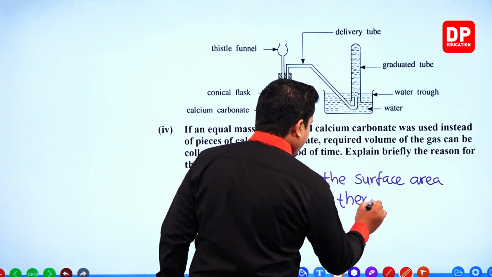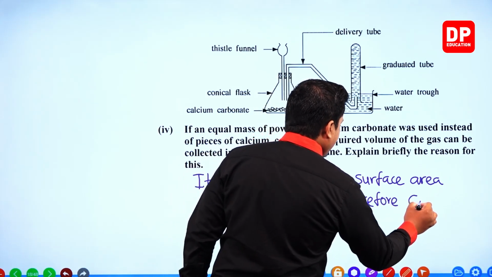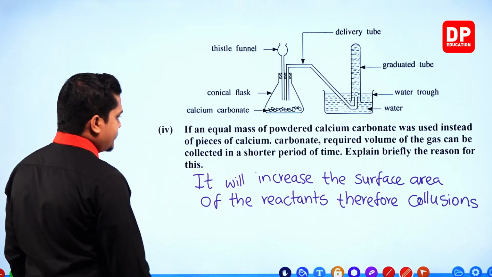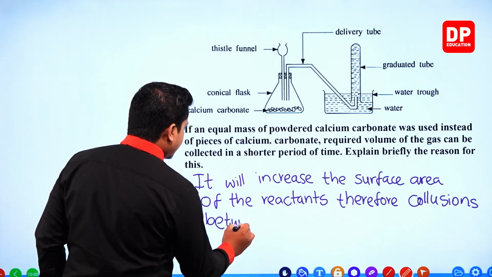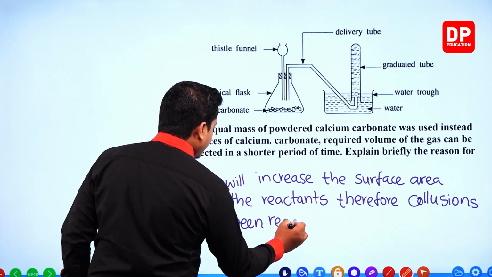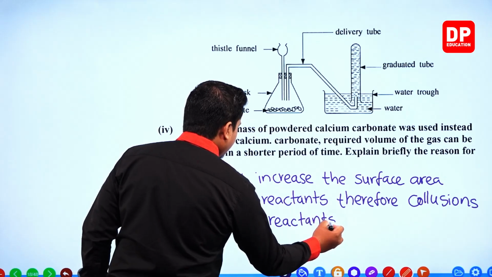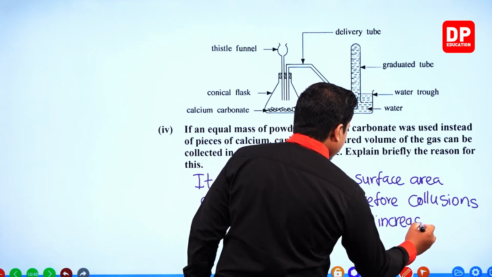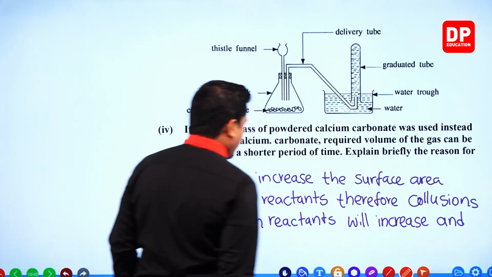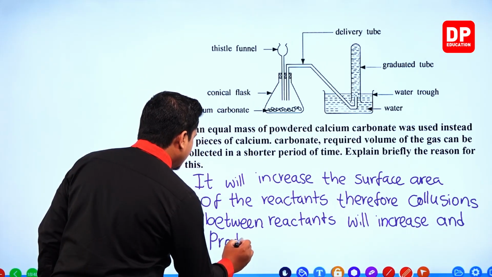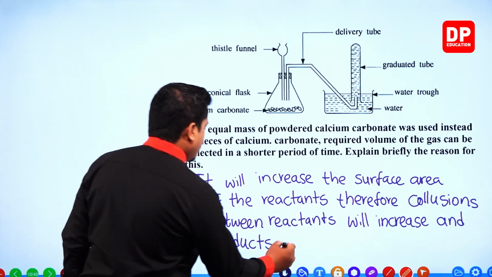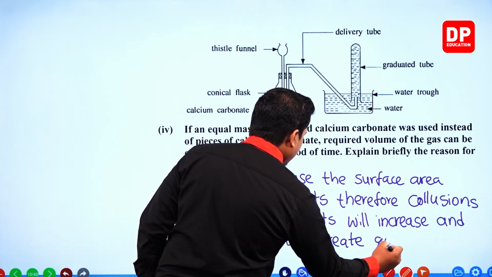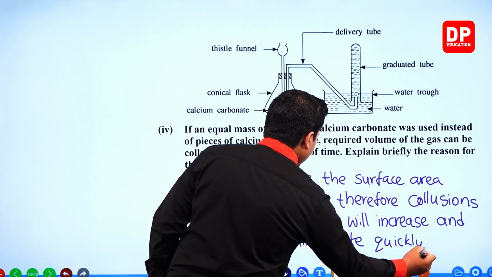Therefore, collisions between reactants will increase and products will be created quickly.